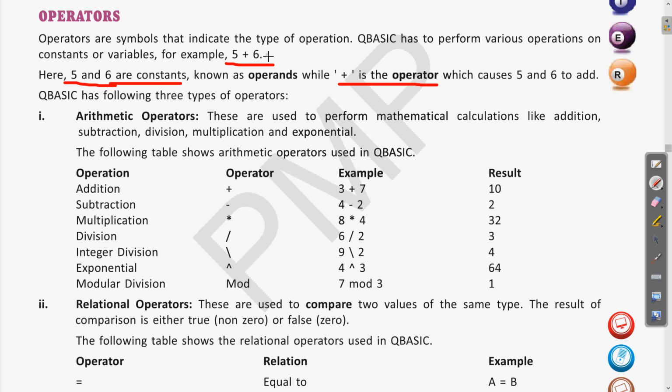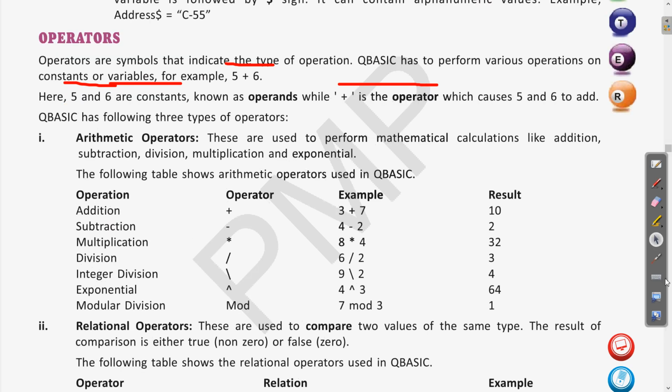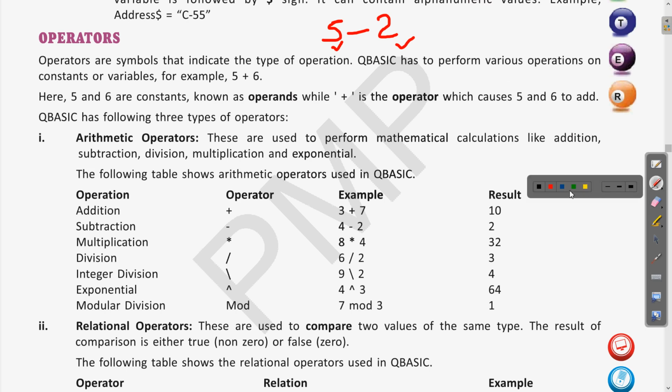Clear? Let us erase this. If I write any other number, suppose I am writing 5 minus 2. Clear? So this 5 and 2, these both are constants. Constant means the value is fixed. So these 5 and 2 are constants, or also we can say that these are the operands.